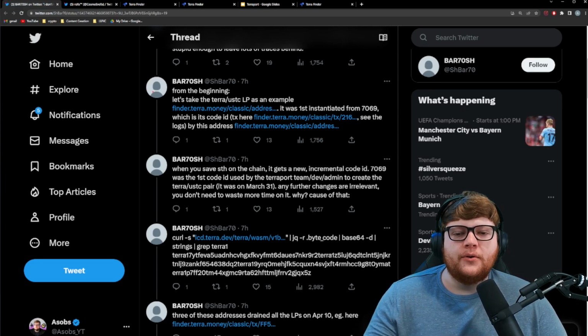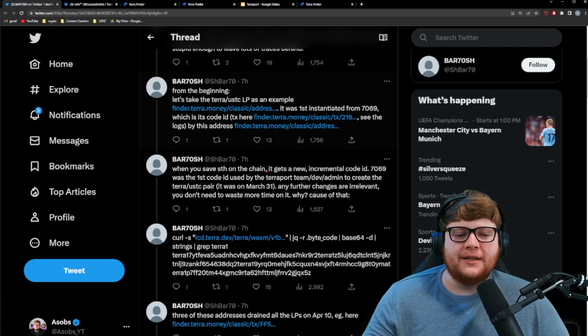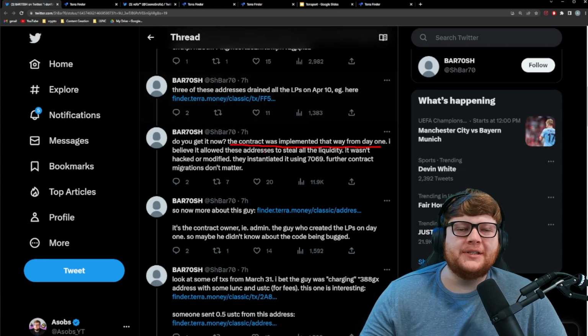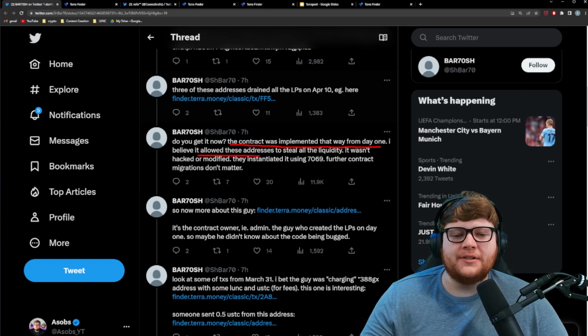Now, this code for an LP pool, the Terra USTC LP pool, first started at this code ID number, which is 7069. This is important because when you change something on the chain, it gets a new incremental code ID, and 7069 was the first code ID used by the Terraport team /dev/admin to create the Terra/USTC pair. So the contract was implemented that way from day one, which in theory allowed these different addresses that drain liquidity pools to steal all that liquidity.